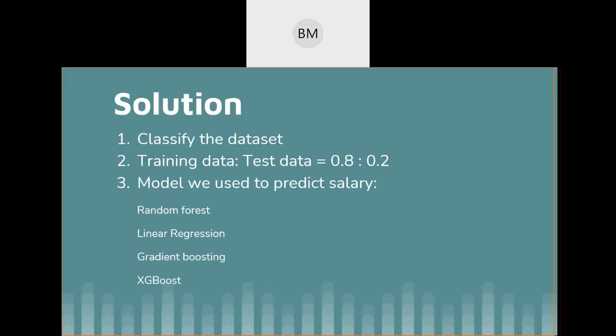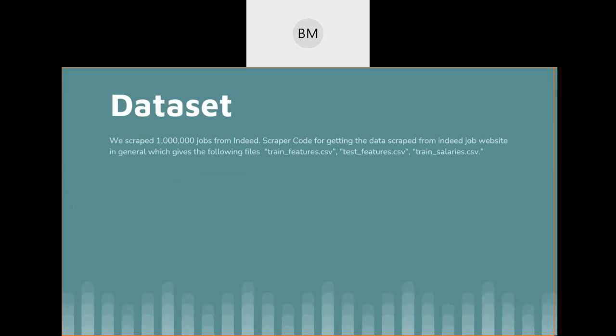As I mentioned earlier, those are the set of features which we selected based on the weightage of the scores. We did the exploratory data analysis, and we divided the training data and the testing data in an 80 to 20% ratio. These are the four models we try to use to predict the salaries: random forest, linear regression, gradient boosting, and XGBoost. So let's see how it goes.